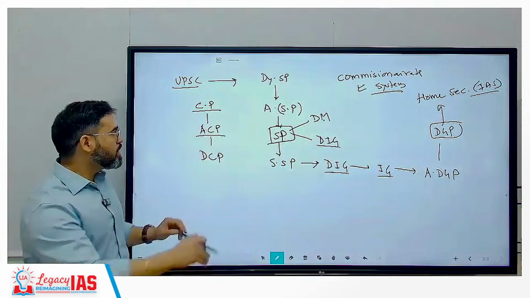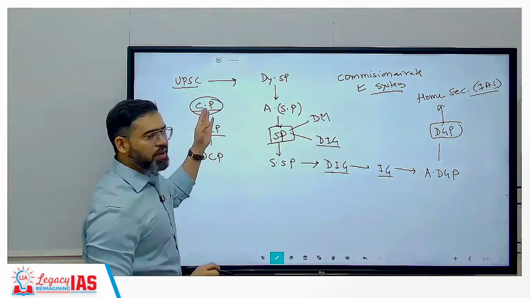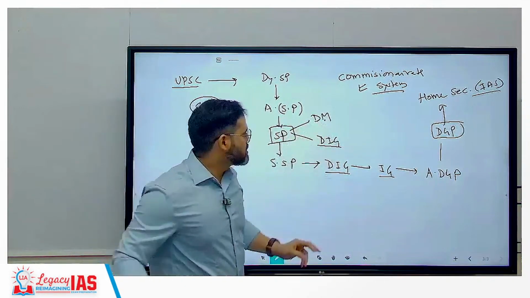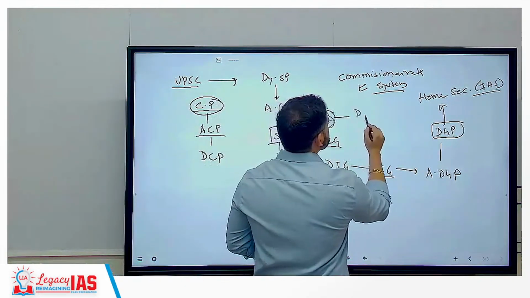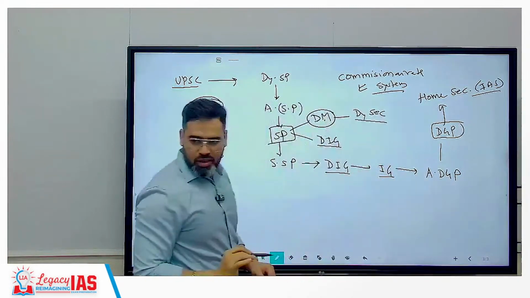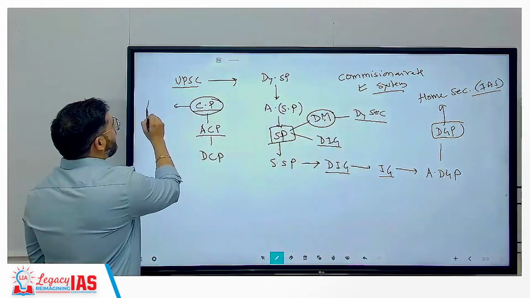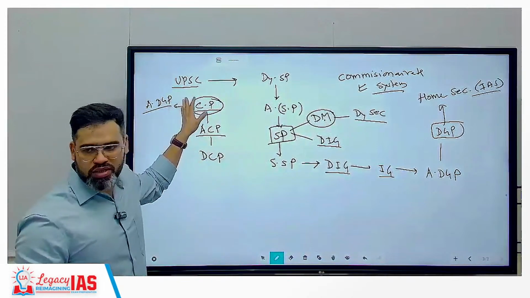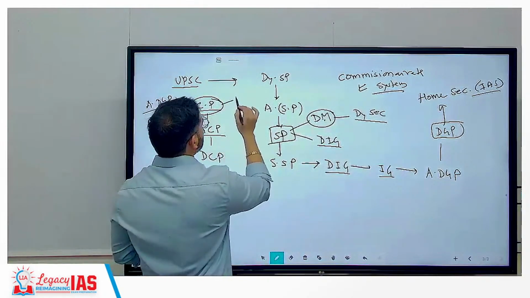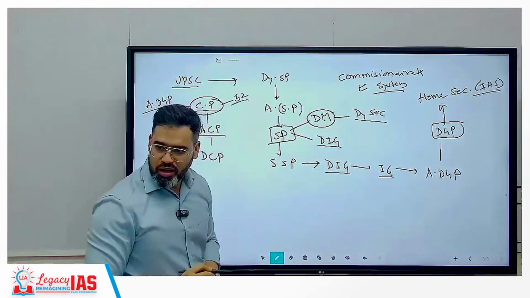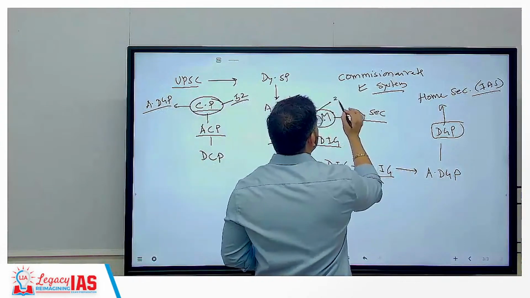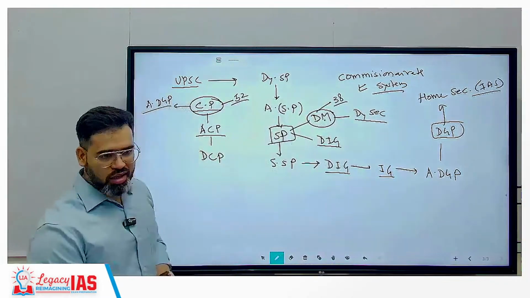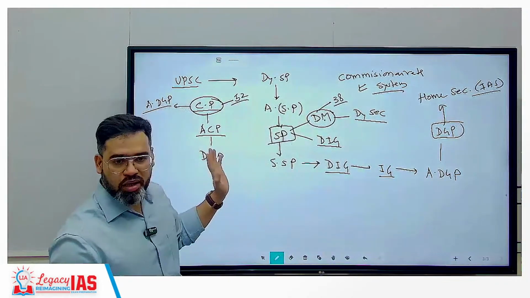Correct? But ये इतना powerful है, इसका मतलब ये नहीं कि because he is a very high rank officer. Because you cannot compare this guy to this guy, because this guy basically is equal to deputy secretary, correct? है ना? And this guy is equal to additional DGP. So this is a very high rank officer, correct? इसका age होगा लगभग इस समय like आप 52 years, correct? And इसका age होगा for example around 38 years. That is the difference. Clear अभी? So दोनों सर्विस समझ में आ गया?